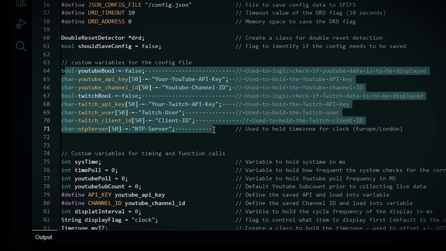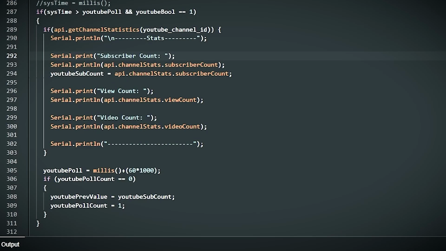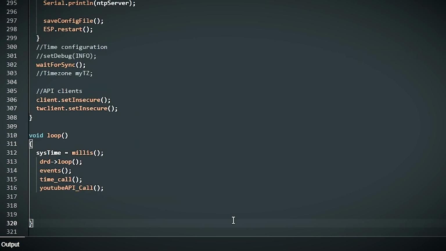Now we have to make a YouTube API call. In this API call, we have a YouTube subscriber count variable, which calls the subscriber count from the library. This YouTube subscriber count global variable would then be used later on for us to be able to display that information either in the serial terminal or on the display itself.